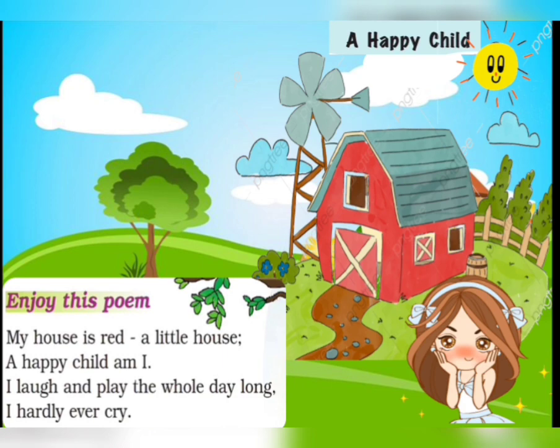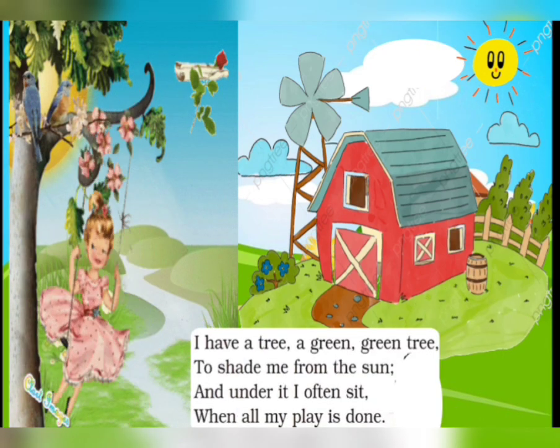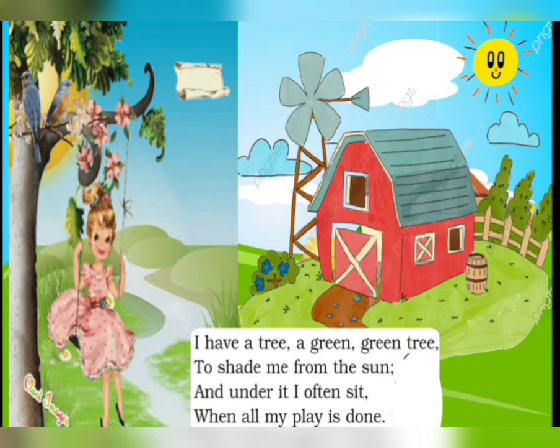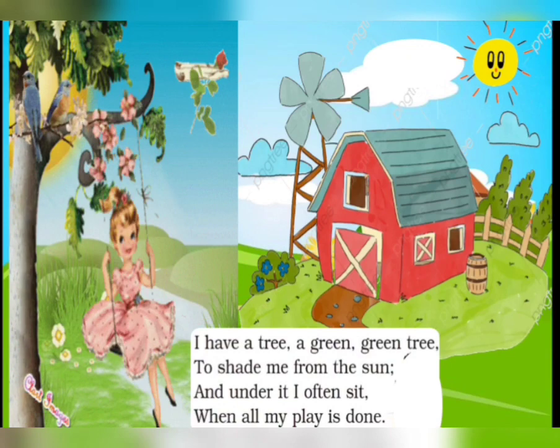Come on, join me. My house is red, a little house, a happy child am I. I laugh and play the whole day long, I hardly ever cry. I have a tree, a green, green tree, to shade me from the sun, and under it I often sit when all my play is done.